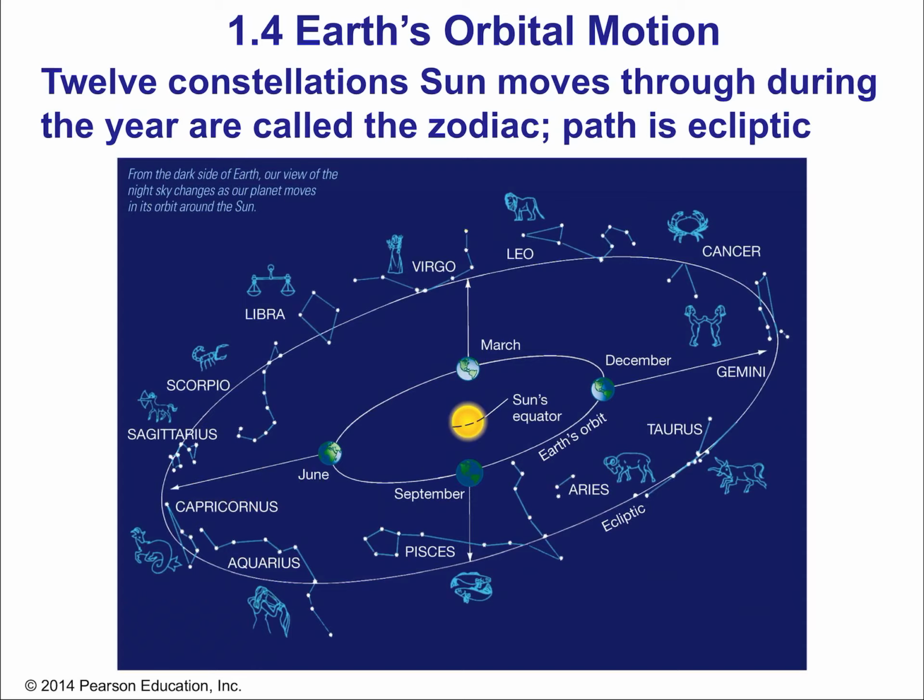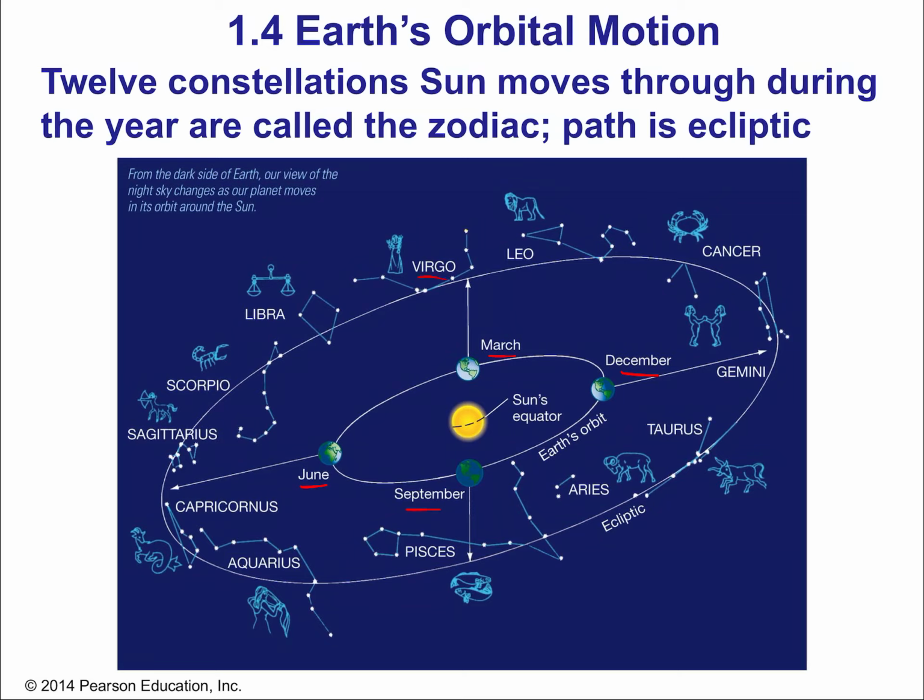And here it is, looking instead from the point of view of what you see on the ground, at what you could see if you were in some spacecraft looking down on Earth's orbit. In that case, if you took pictures at different points in time, in the months of March, June, September, and December, you'd see that the Earth is facing different directions. Because think about it. When you're in September, you can't see stars that are behind the sun. Look at the stars that are behind the sun.